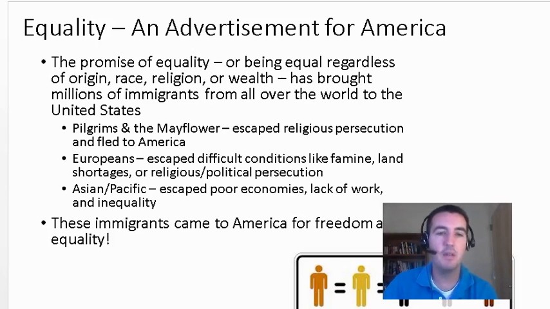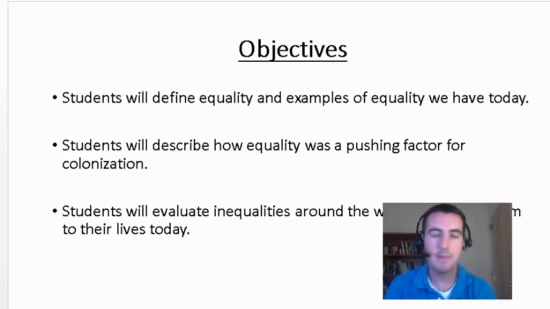Do they always receive that? Not always. We're going to look at that in some of the assignments. So that wraps up this lesson. By now, you should be able to give at least a brief definition of equality, and you should be able to come up with examples of equality. You should be able to describe an example of how equality drew people or made people want to come to America. And then in the assignment, you're going to look at examples of inequalities and how that relates to your life. How you can see that in some parts of the world there's massive amounts of inequality, and you'll be able to compare that to what we have here in the United States.